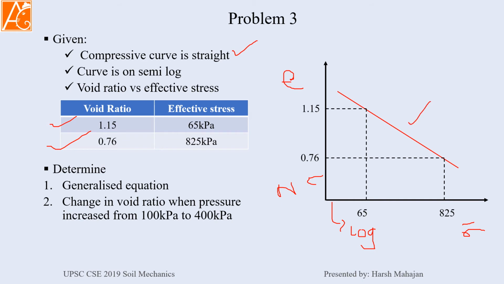Then the plot is semi-logarithmic, yes. Then I have some values related to these pressures, yes. Okay. Now, what do we have to do? We have to determine a generalized equation and the change in void ratio. Okay, let us see.